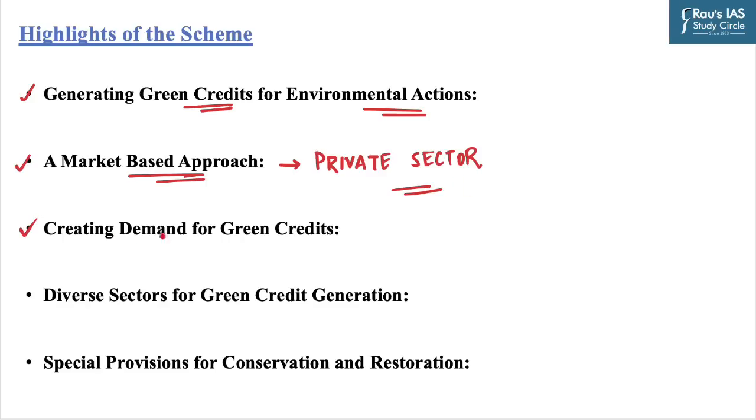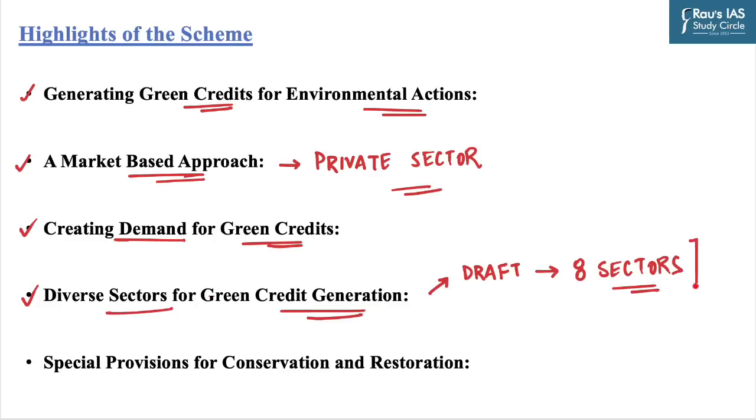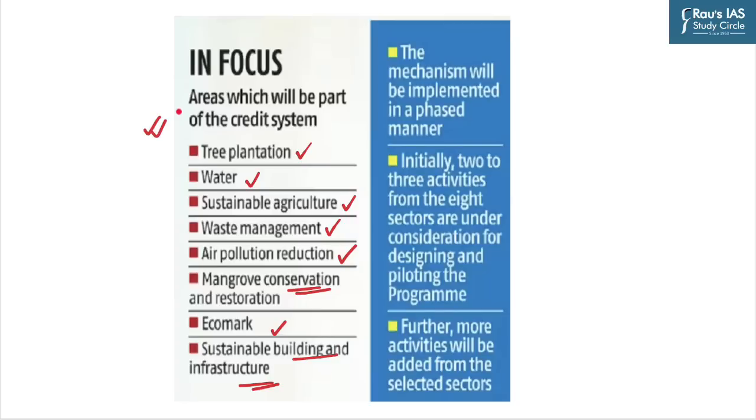The third one, creating demand for green credits. To ensure the effectiveness of the green credit scheme, the government plans to enact law or regulation that incentivizes companies and organizations to purchase green credits for trading. The next one is diverse sectors for green credit generation. The draft identifies 8 sectors which we have discussed here for green credit generation, and each of them plays a vital role in environment sustainability.